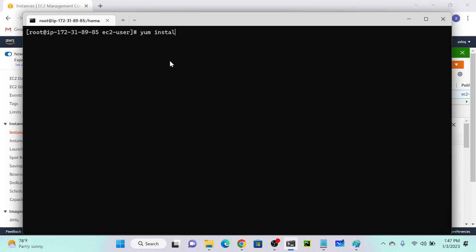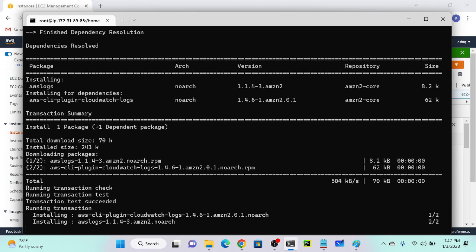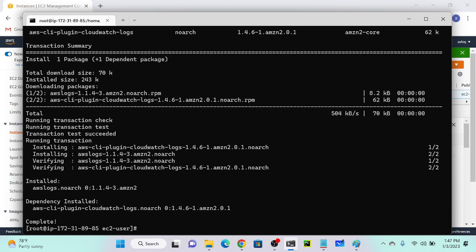Okay, yum install awslogs, then space -y. Okay, enter. And this is going to install AWS logs. By using this utility, we will push all the logs from our server to CloudWatch. Okay, so successfully I installed my AWS logs.